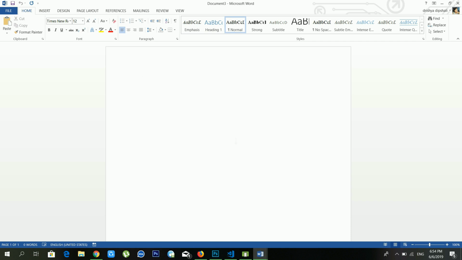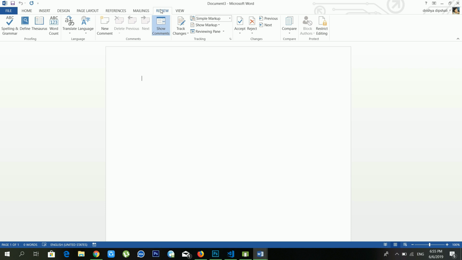So before, we discussed the file, home, insert, design, page layout, and reference menus, but today we are discussing the review menu. It's one of the useful options for us also. So without any delay, let's begin our tutorial. Inside the review menu, there are lots of options available. You can see proofing, language, comments, tracking, changes, compare, and protect sections. But I'm starting from the proofing section, and inside the proofing section there are 4 options available.